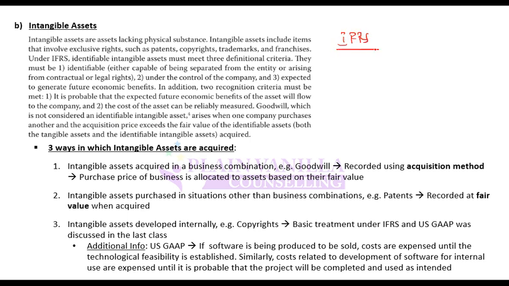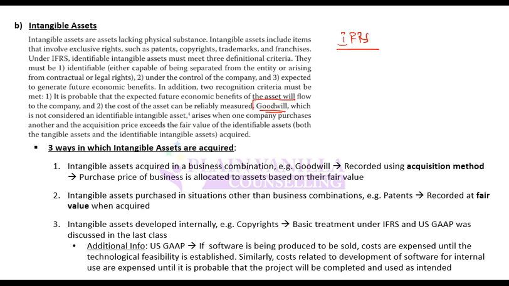Why not? Because it cannot be internally created. If it is internally created, then you do not know what the value should be first, and you do not know whether the economic benefit will really flow out of it to the company or not. So that is the reason why IFRS does not call goodwill an identifiable intangible asset.